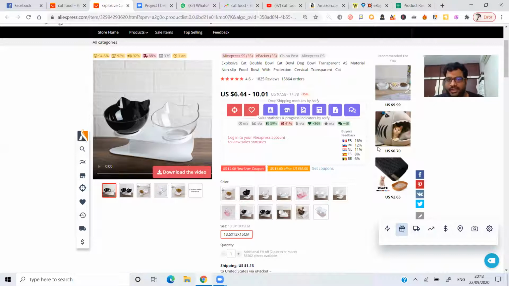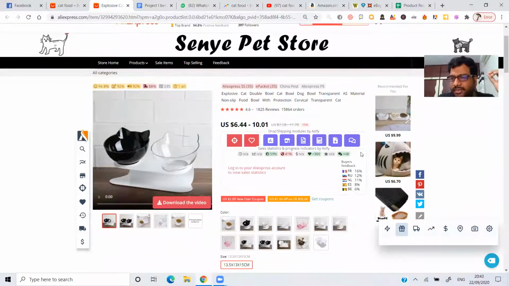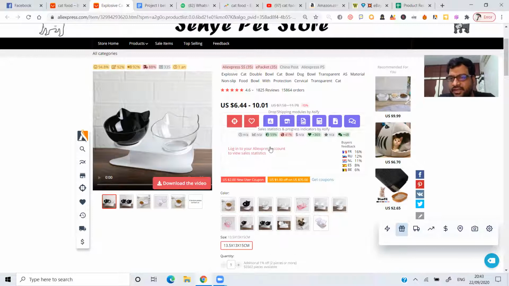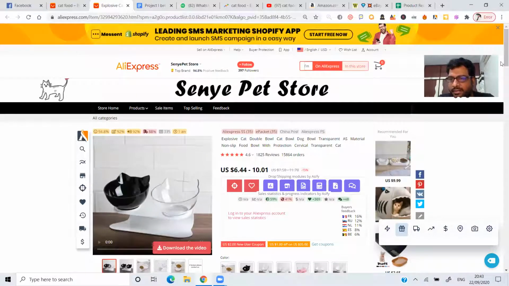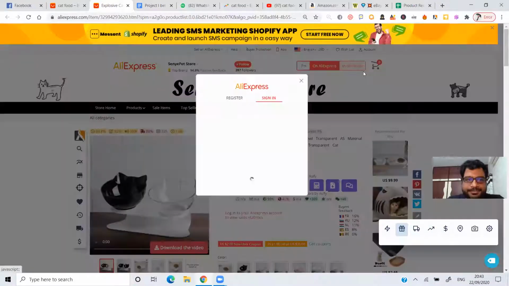Just go ahead. And here, if you can see this, guys, it says log into AliExpress account to view sales statistics. If you just go to aliexpress.com, you will not get these details, you're not going to get these details for sure. Only when you install this particular tool called Asifi will you be able to see these sales. Now let me check if I'm logged into this account. Okay, sign in. Let me sign in.